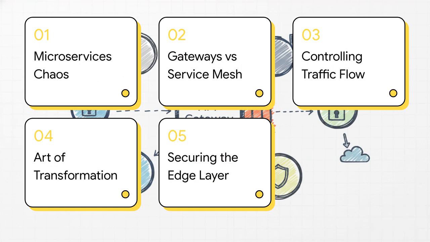Here's our roadmap for today. We'll start with the microservices chaos. Then we'll compare gateways versus service meshes, look at controlling the traffic flow, explore the art of transformation, and finally we'll dive right into securing the edge layer.